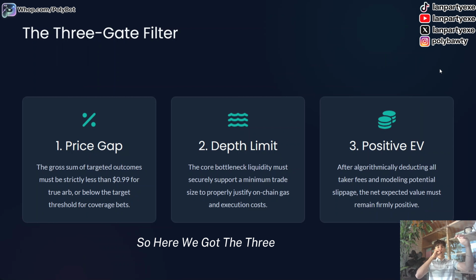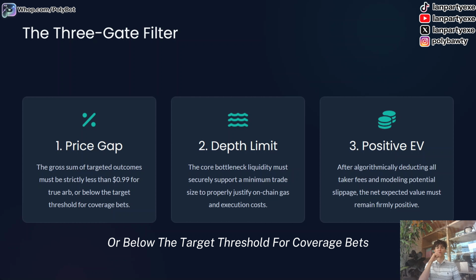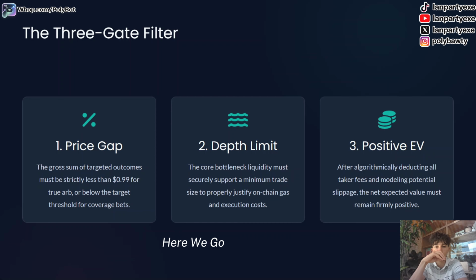Okay, so here we got the 3 gate filters. First one, the price gap. The gross sum of targeted outcomes must be strictly less than 99 cents for the true ARB, or below the target threshold for coverage bets. That's the threshold that you can set to whatever you want in your settings. Here we go to the next one.